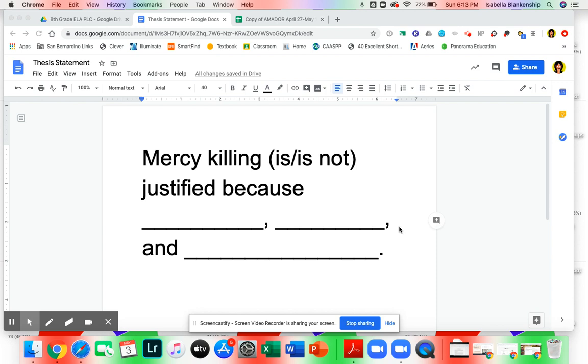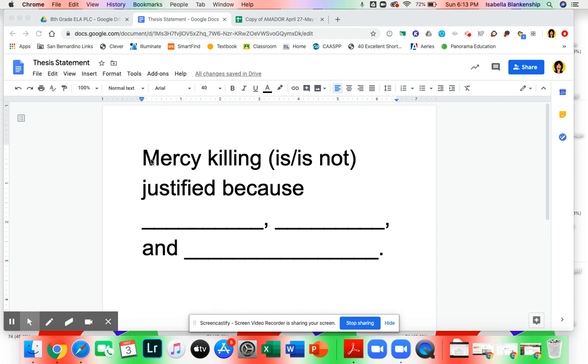The brainstorm and outline paper that you have from last week, it's a lined piece of paper. That's where you wrote out the pros and cons for mercy killing. It's where we came up with the thesis statement. You should have your thesis statement written at the bottom of that. Your thesis statement should be exactly in this format.